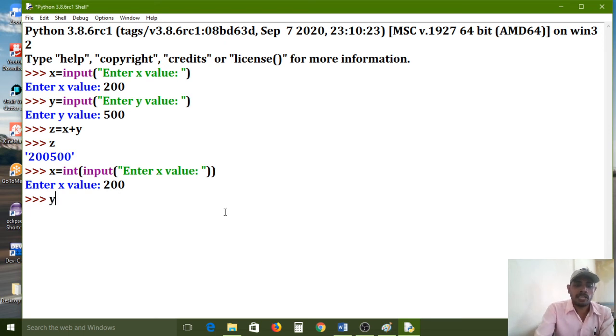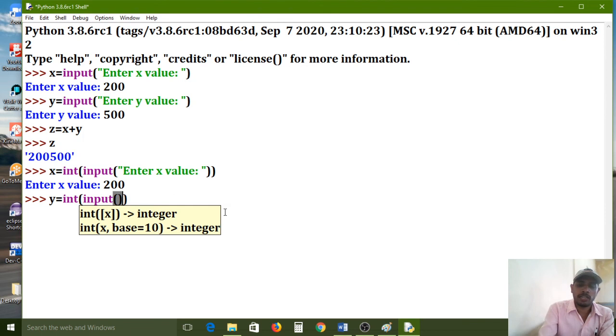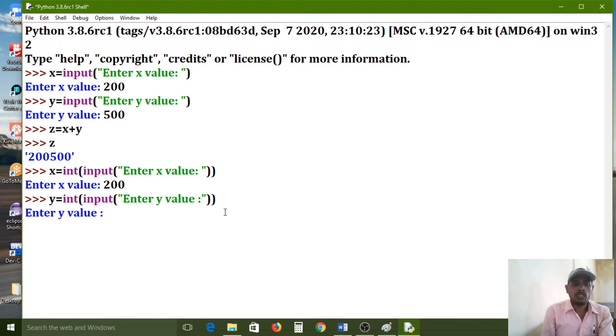Same function for the y variable, I am using int(). Inside the int function, I am using the input function again to collect input from the keyboard. Enter y value, closing quotes. So 500 I am giving as the input. So 200 plus 500. Now z is equal to x plus y. So the addition operation is completed. The result is assigned to the z variable. Now I am using the z value to print the result.